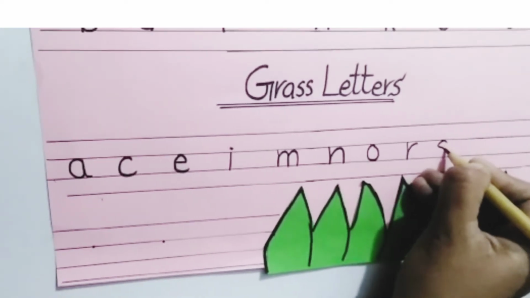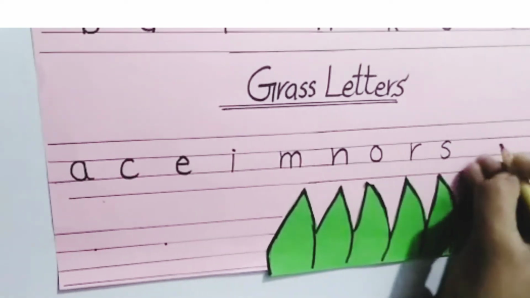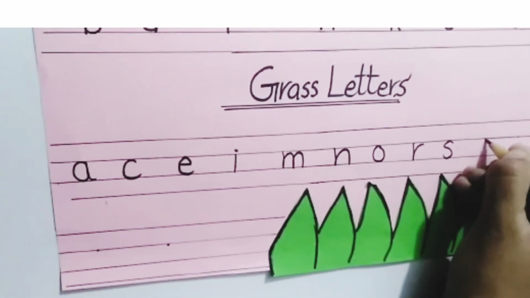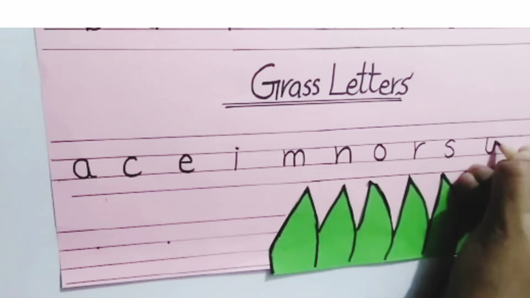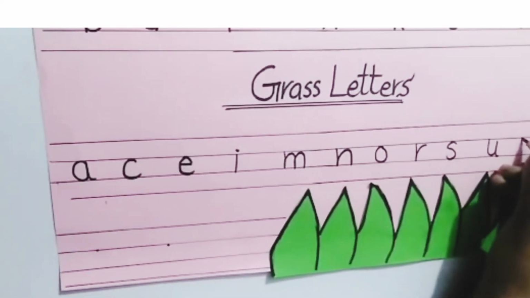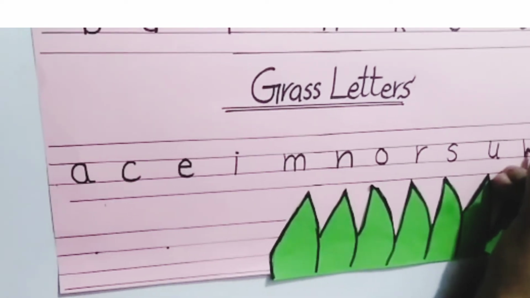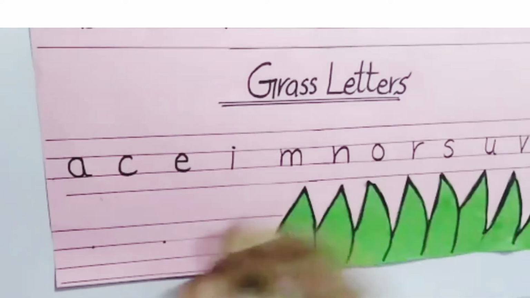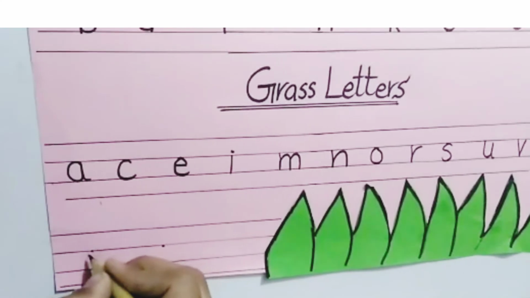Our ninth grass letter is S. S is a grass letter because it is written in middle two lines. Our tenth grass letter is letter U because it is written in middle two lines. Next grass letter is letter V because it is written in middle two lines.